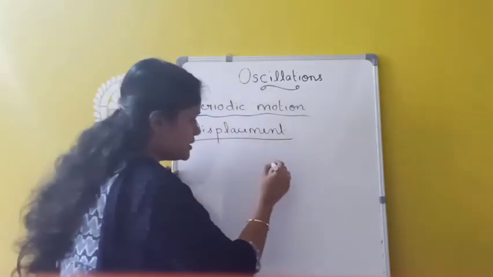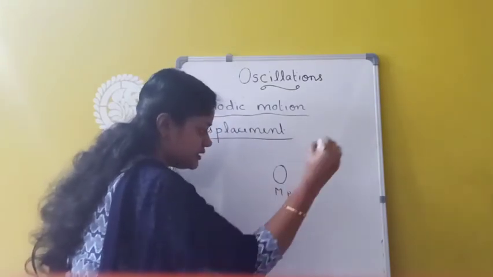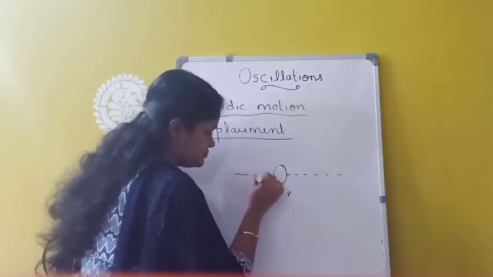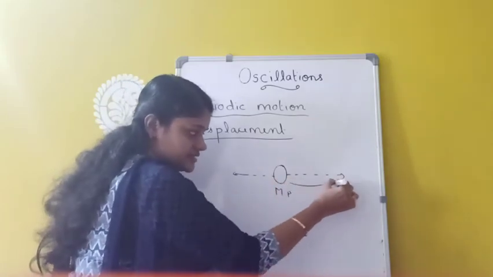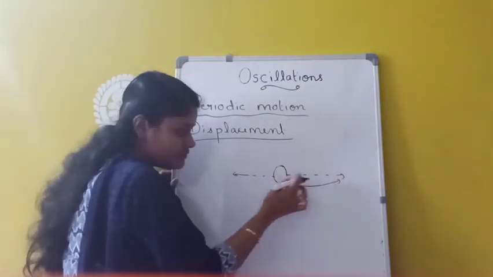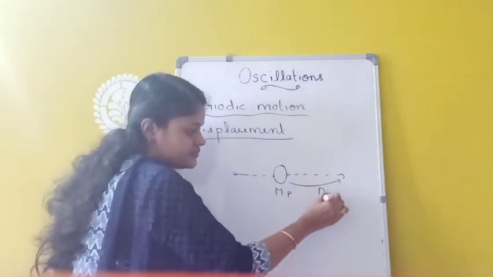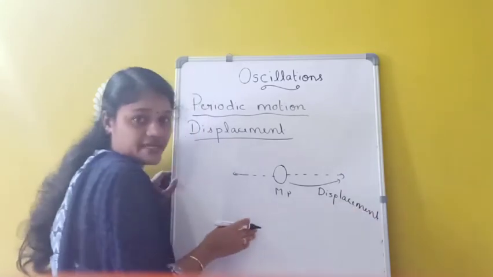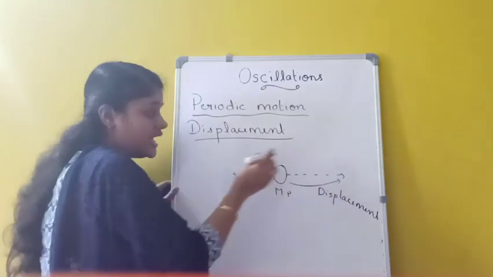Suppose this is the oscillating particle and this is the main position, and this particle is oscillating. Then the distance covered by the oscillating particle from its main position can be called which one? Displacement. And the maximum displacement of the particle can be called amplitude.